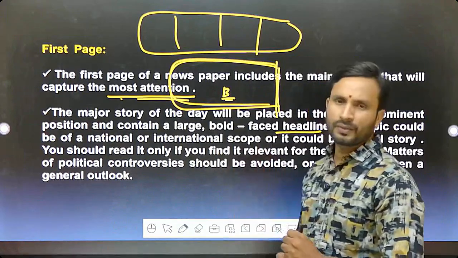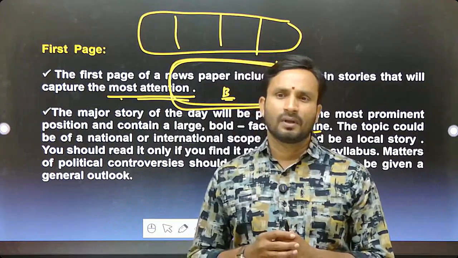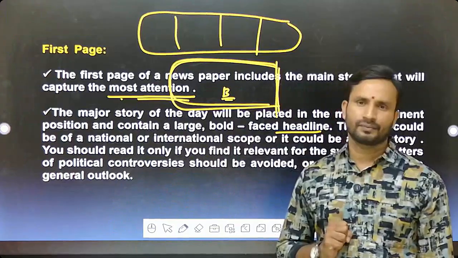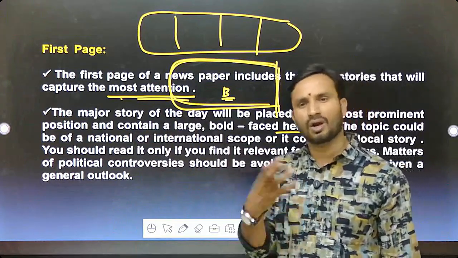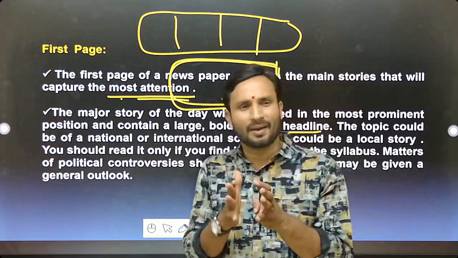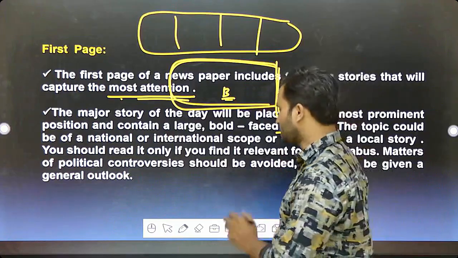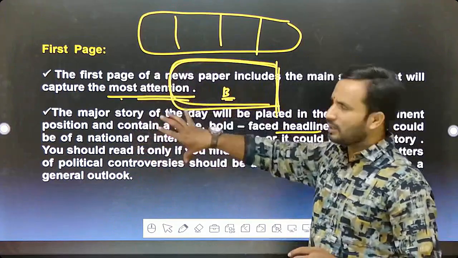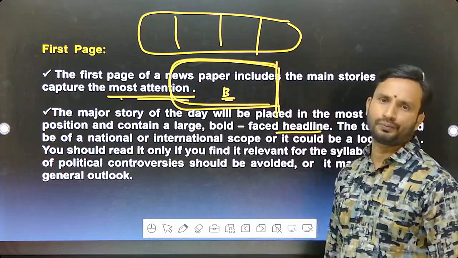So what would be there on the front page? Whatever is getting the most attention would be placed on the front page, maybe a national, international, or local story. You have to pick it up if it is relevant to your examination. On the front page, most of the news that would be highlighted is today's burning issue.